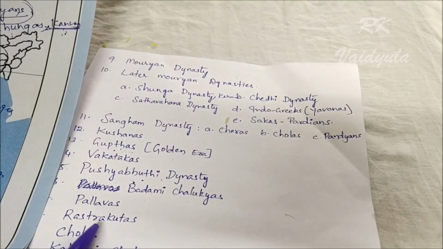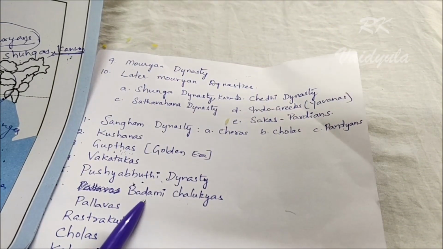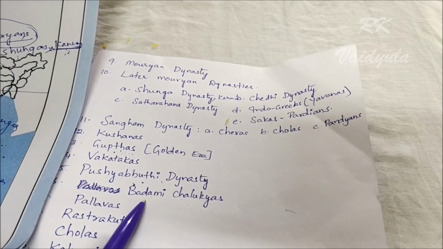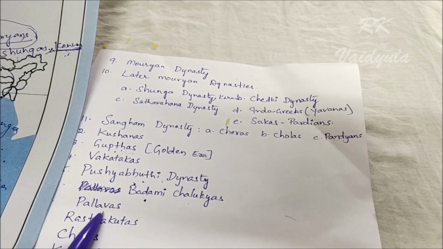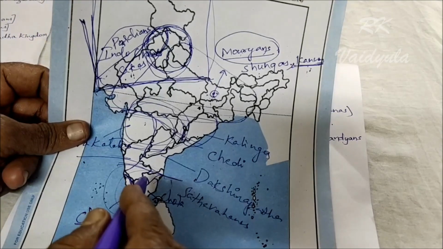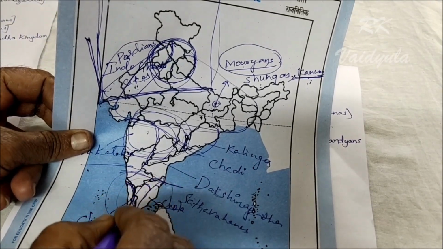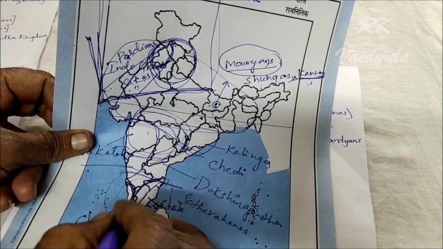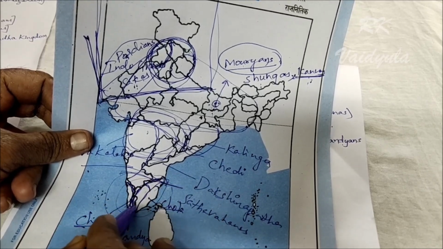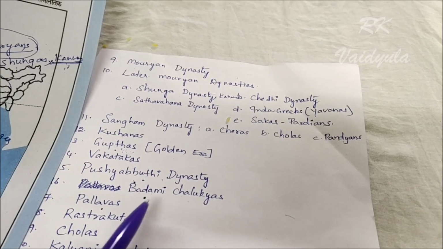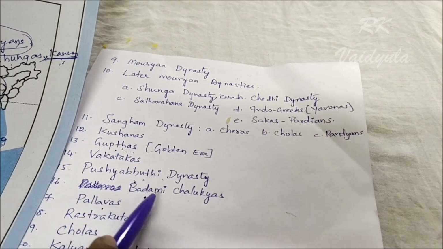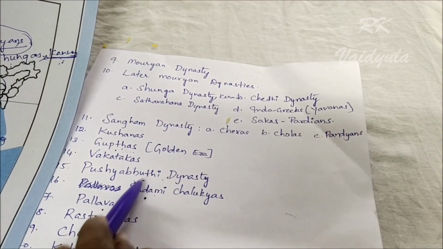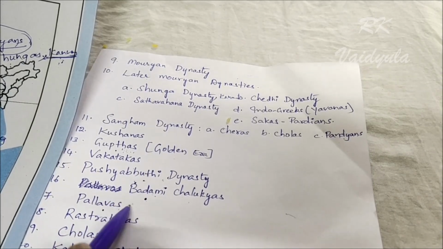When the Badami Chalukyas were ruling in Maharashtra, Karnataka and Telangana, the contemporary rulers were the Pallavas. They ruled in the portion of Tamil Nadu. So the Pushyabhuti dynasty, Badami Chalukyas and Pallavas, these three were contemporary.